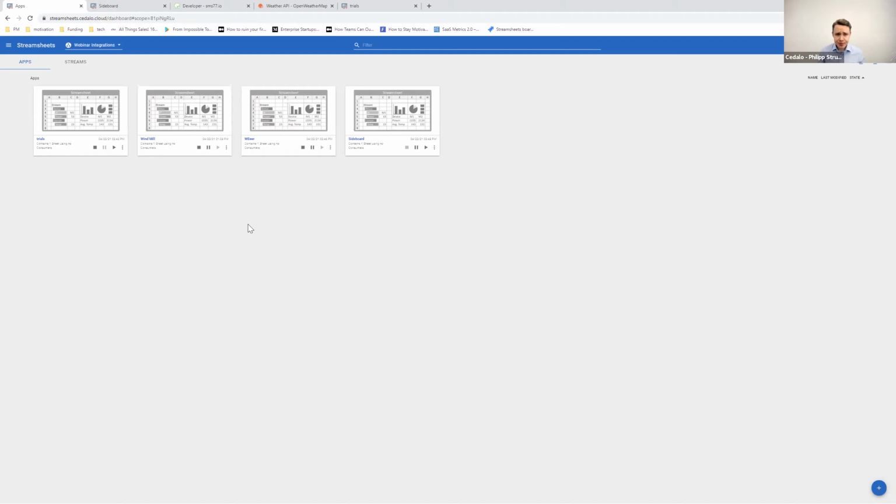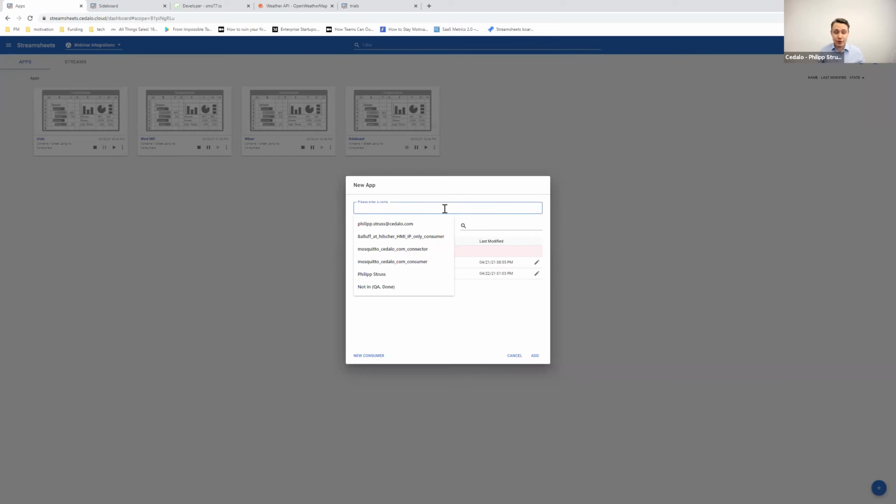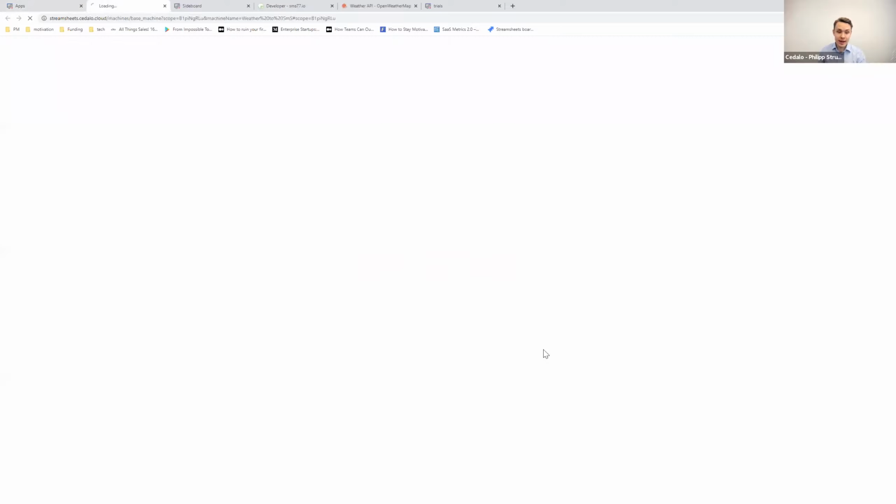What we see here is our dashboard where we have our different applications that we might have built already. We're going to build one completely from scratch, and that's exactly what I want to do now. I'm going to click here on plus. First, I have to give it a name, so that's going to be weather to SMS in this case. And we can select a couple of consumers if we have any already. These are for connecting to existing data streams. That's something that we don't need right now, because we're going to trigger everything from within the sheet. Long story short, we use no consumer, hit add.